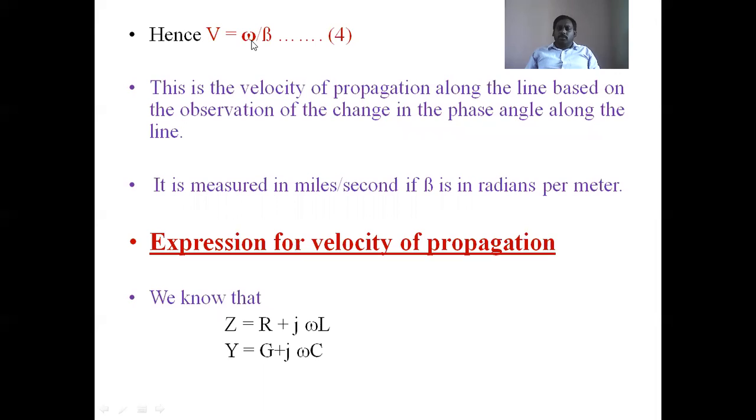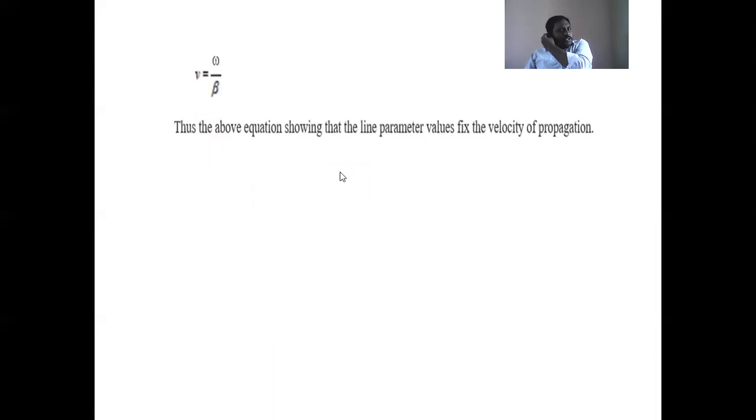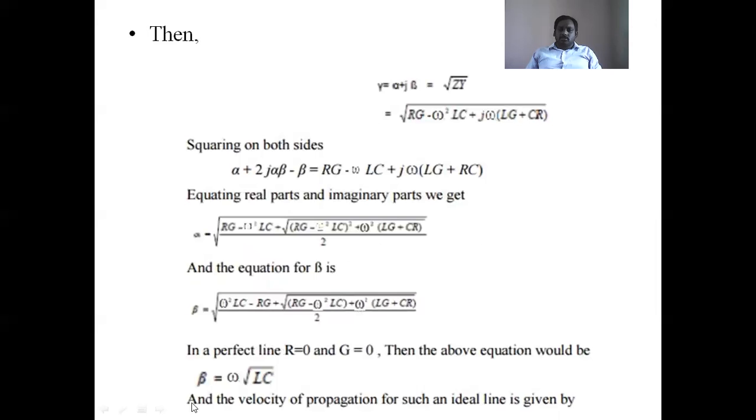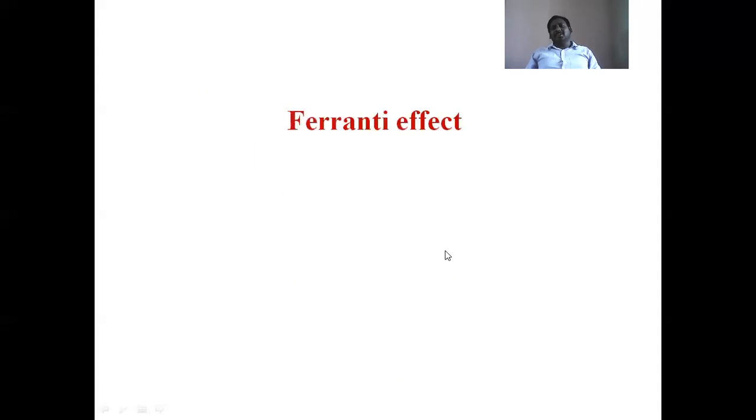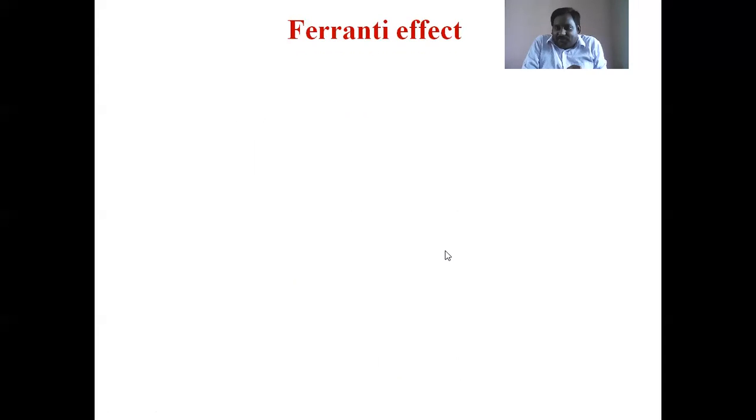So here, omega by beta. The above equation shows that the line parameter values fix the velocity of propagation. If beta is substituted in v is equal to omega by beta, we can obtain the v value. Omega is 2 pi. Like that we can obtain the velocity of propagation of the wave through the transmission line.